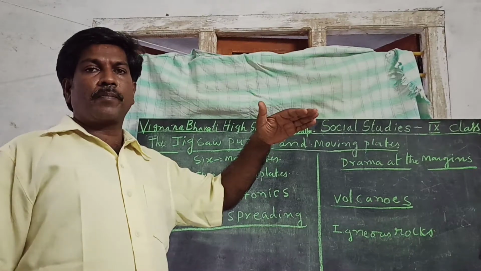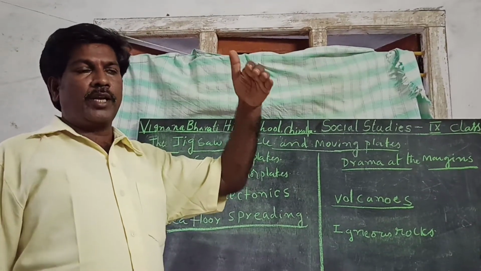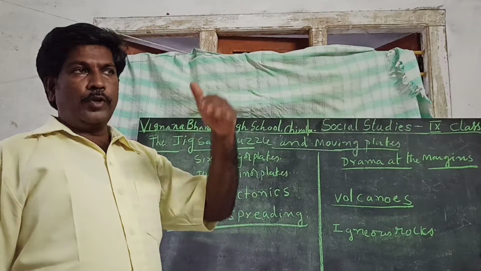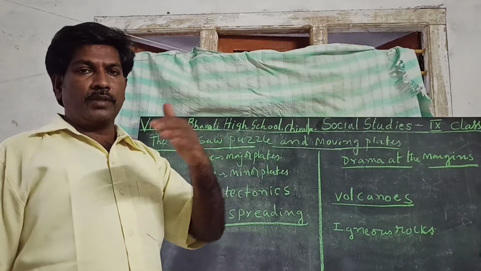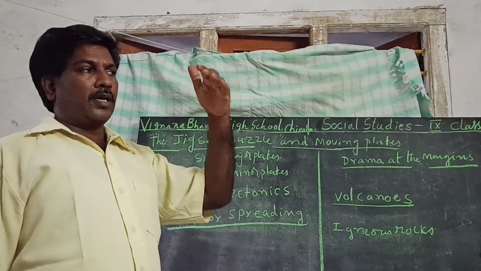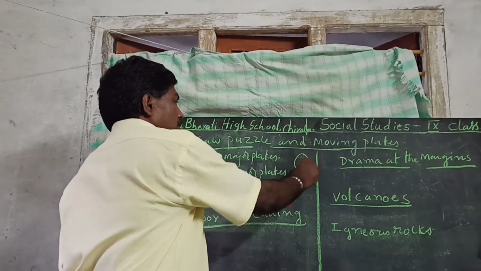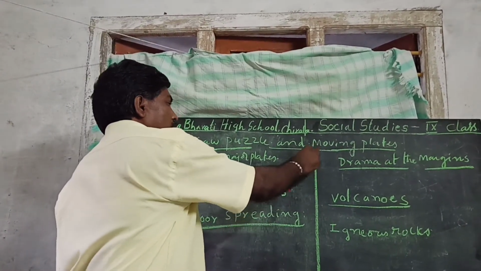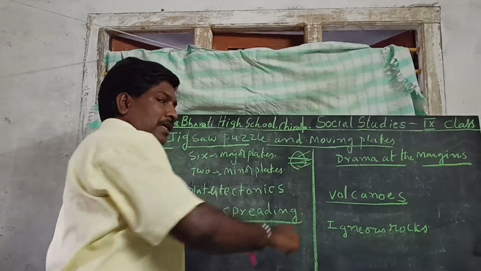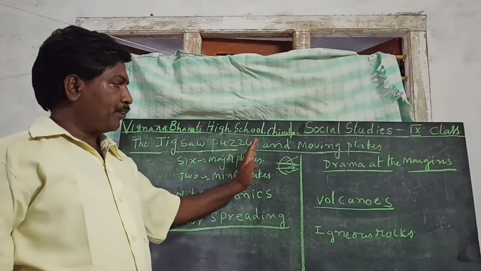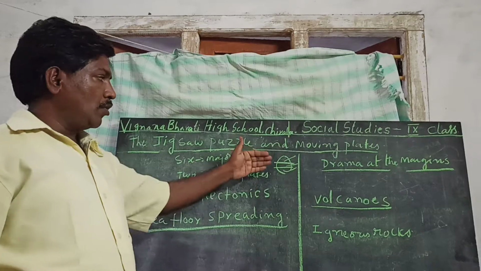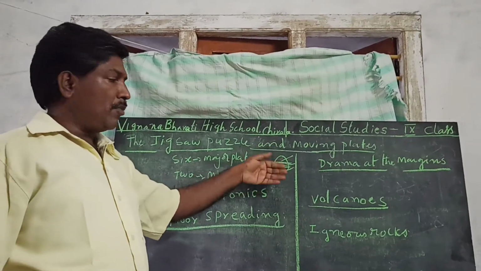Plates means the interior or inner part of the earth. You know the inner part of the earth. What is that? Crust, mantle, core. This is crust, this is mantle, this is core. Three parts are there. We discussed that. So, plates float on the mantle.